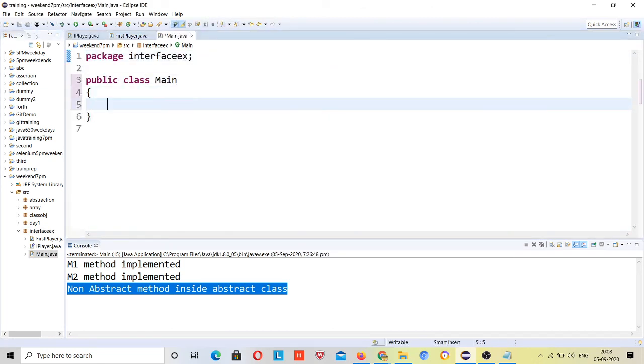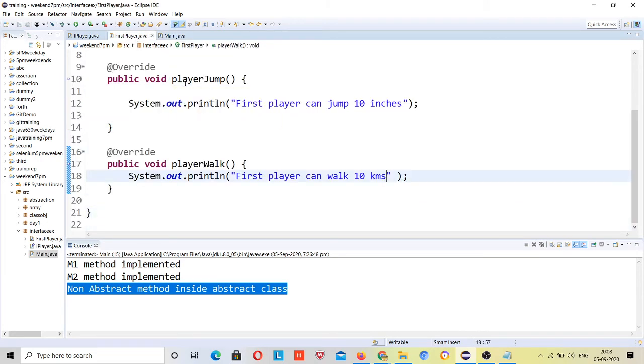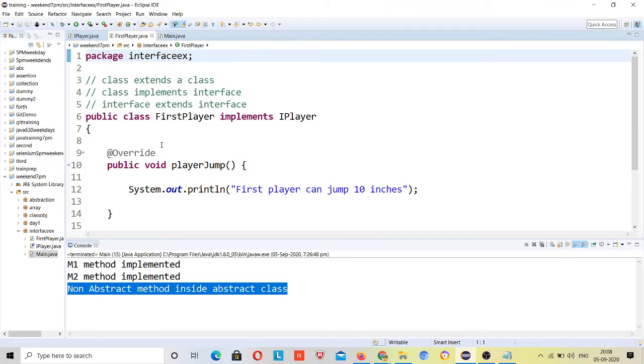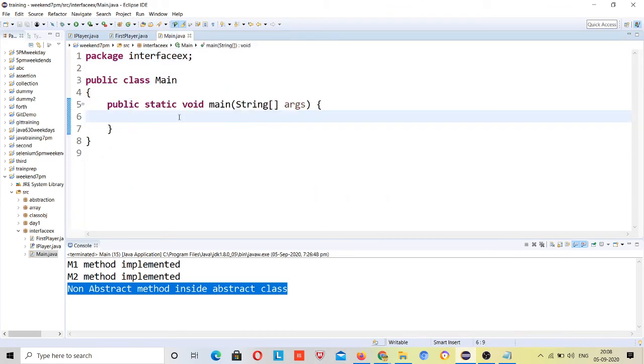Right, I will create a main method in it. Okay, now just try to create object for this class, FirstPlayer. Object is equal to new FirstPlayer.